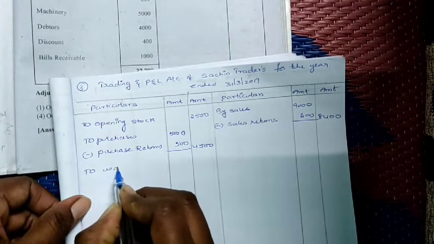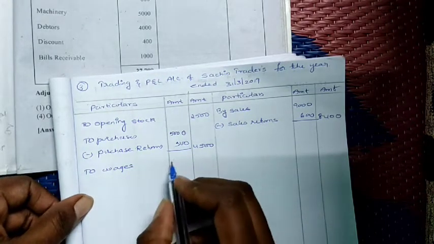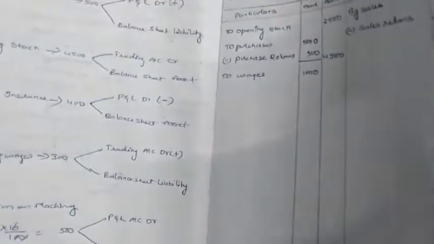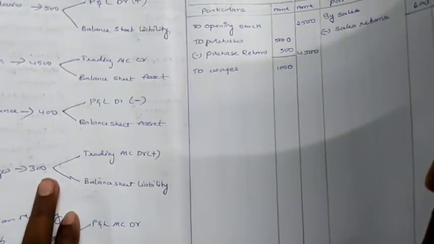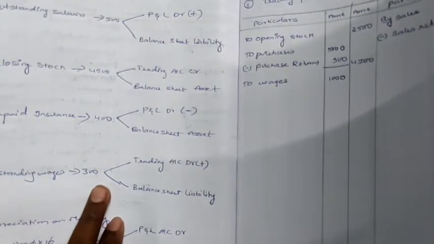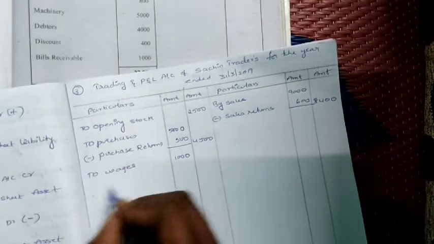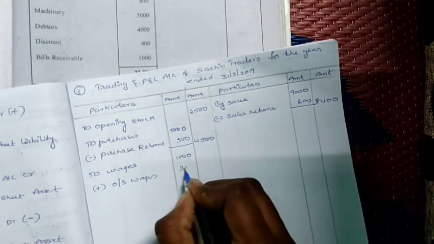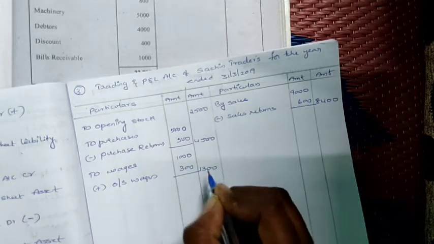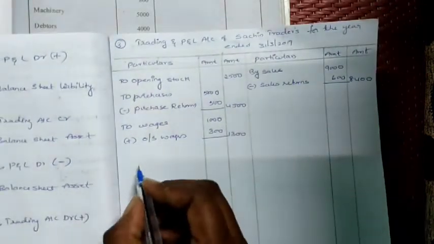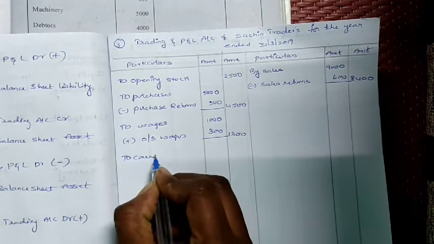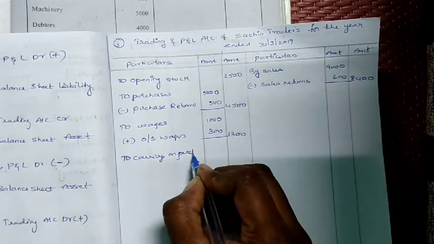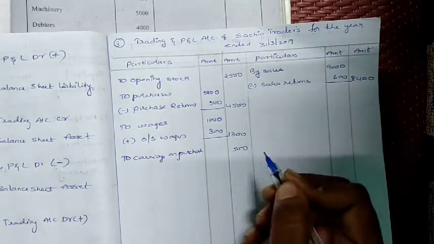Wages he has given. So to wages. For wages we have an adjustment, that is outstanding wages. So what do we have to do here? We have to add. Outstanding wages is how much? 300. So you need to add 300 outstanding wages. So total it is how much? 1,300. After wages, next what has he given? To carriage on purchases. Carriage on purchases is nothing but carriage inwards. How much is it? 500.